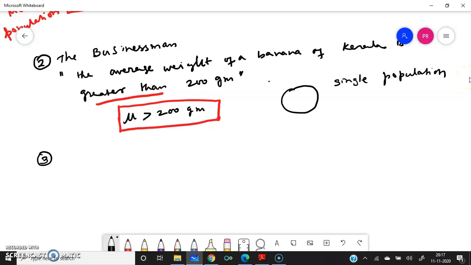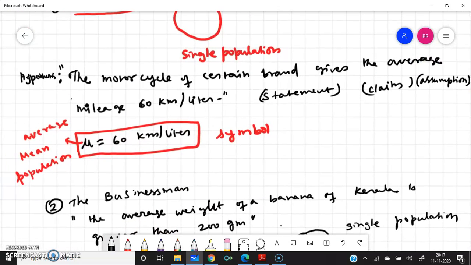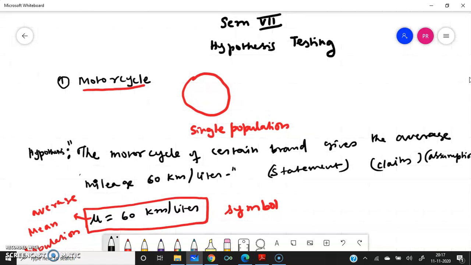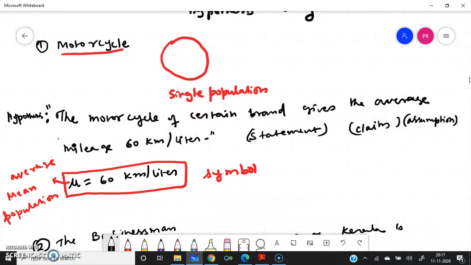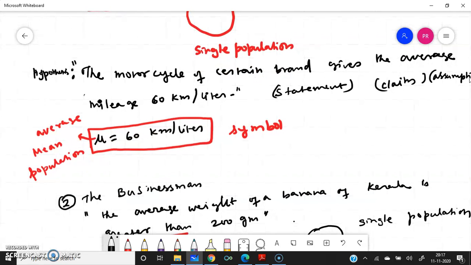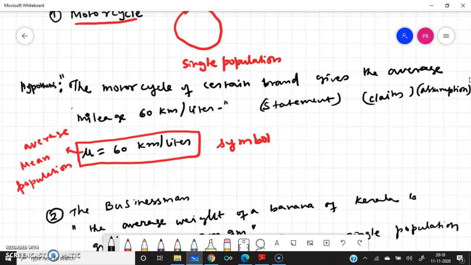The first example is the one we just saw about the motorcycle. This is a single statement about a single population: a motorcycle of a certain brand gives an average mileage of 60 km per hour. You can call it a claim or an assumption. Average is nothing but mean, the mean of the population, that is, mu equal to 60 km per hour. This is the symbolic representation of the statement we made.